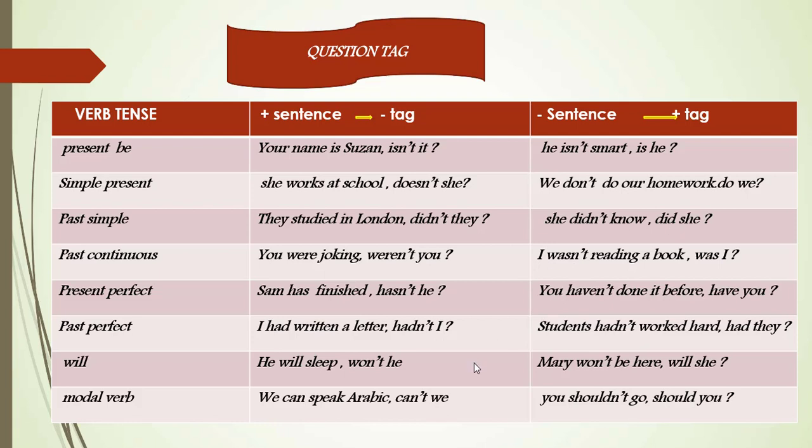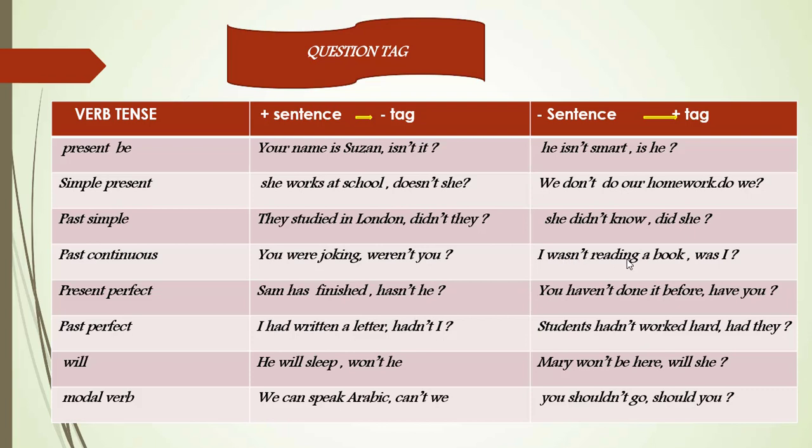For past continuous, we have: You were joking, weren't you? So look here, we have were joking, past continuous. The question tag is weren't you. Here were joking is positive, and the question tag is negative: weren't you?